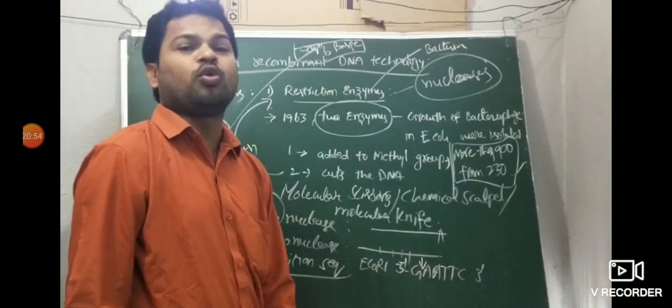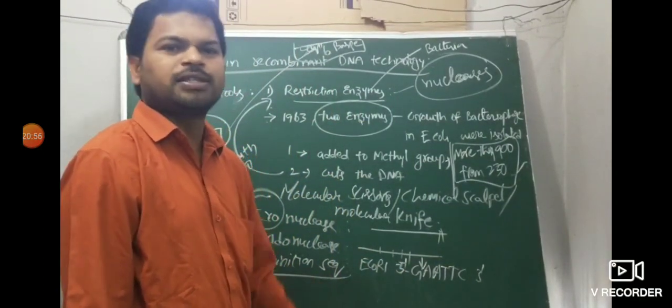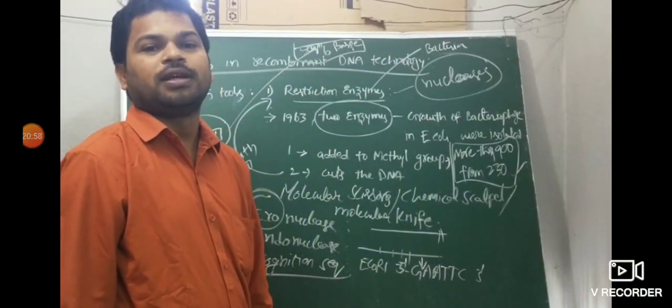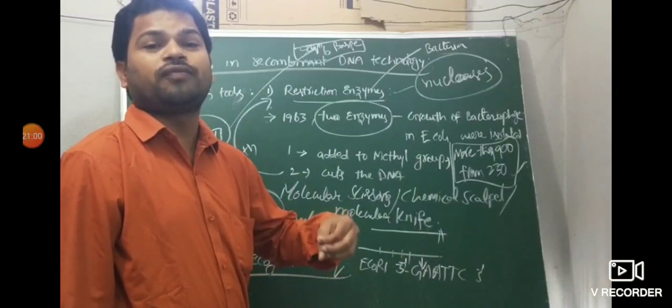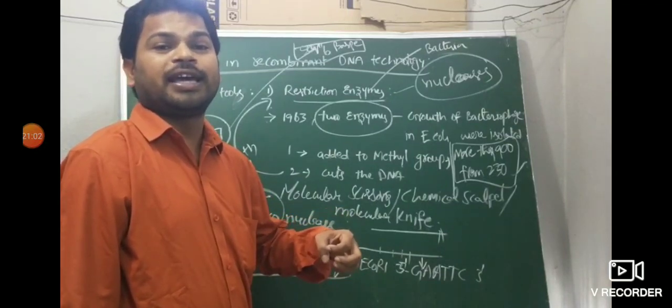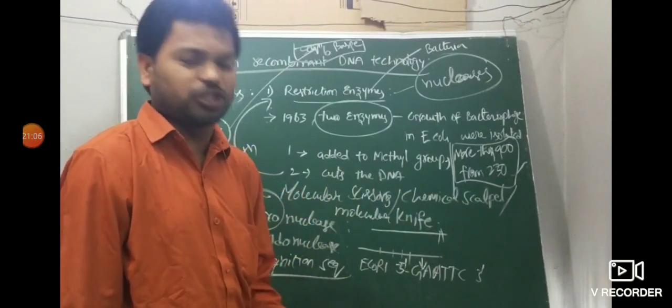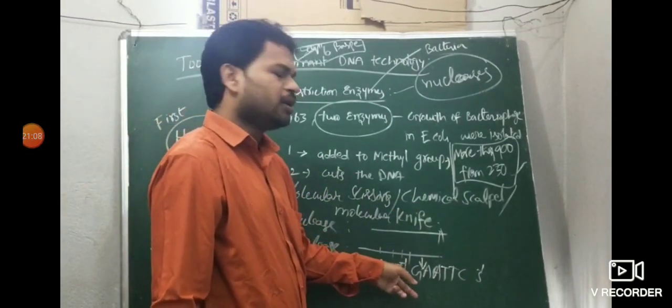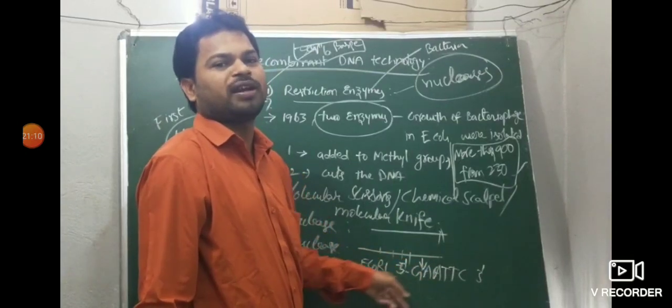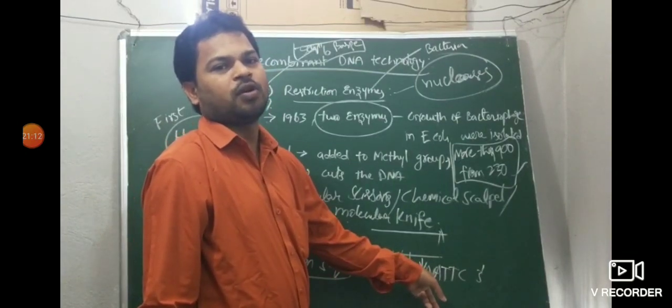Exactly, in between guanine and adenine. The enzyme recognizes the specific sequence to cut the DNA at a specific position. That's nothing but the recognition sequence. EcoRI recognizes this sequence.